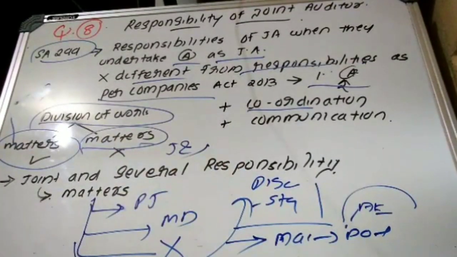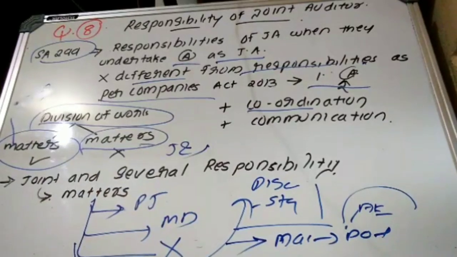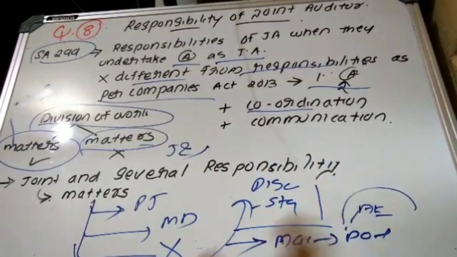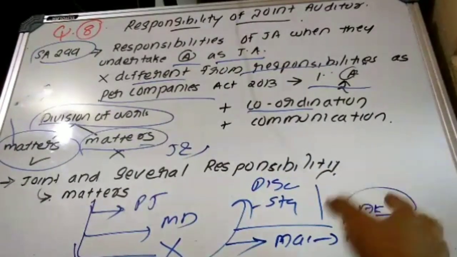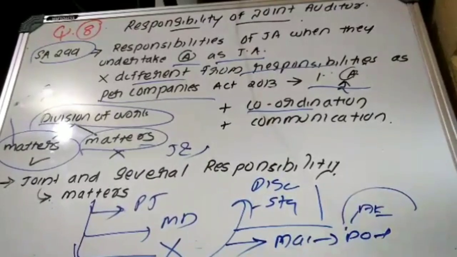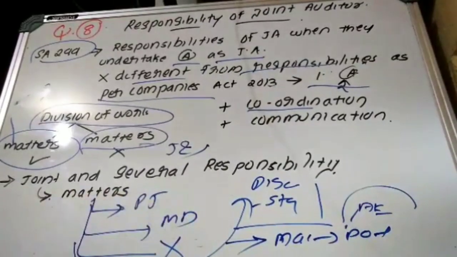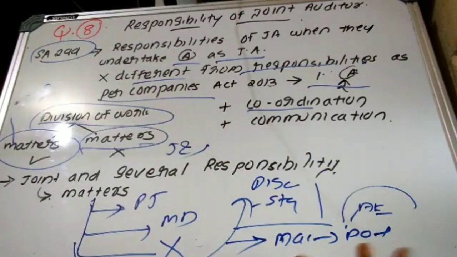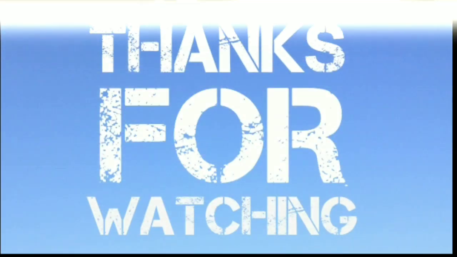Next, each joint auditor is responsible to maintain the documentation, collect the audit evidence, examine the books of accounts, or obtain information from the management and TCWG in respect of the work which has been allotted to them. Plus, joint auditors are not responsible to review the work of other joint auditors. Each joint auditor should do their part by assuming that the work allotted to the other joint auditor is being undertaken in a proper way. That is, each joint auditor is responsible for the work allotted to them, and they are not responsible to review the work of other joint auditors. Okay, so this is question 8.